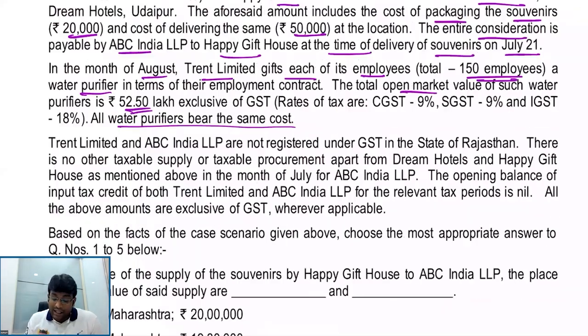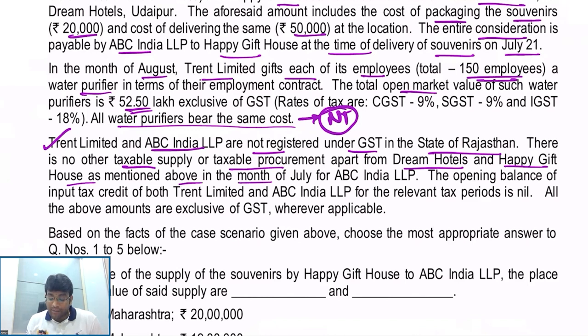The reason I calculated that is this becomes not taxable because gifts given by employer to employee is taxable only if it is more than 50,000. Here, since it is 35,000, it is not taxable. Getting clarity, friends? Excellent. Then, Trent Limited and ABC India LLP are not registered under GST in the state of Rajasthan. Very good. There is no other taxable supply or procurement apart from Dream Hotels and Happy Gift House, as mentioned above in the month of July for ABC India LLP.